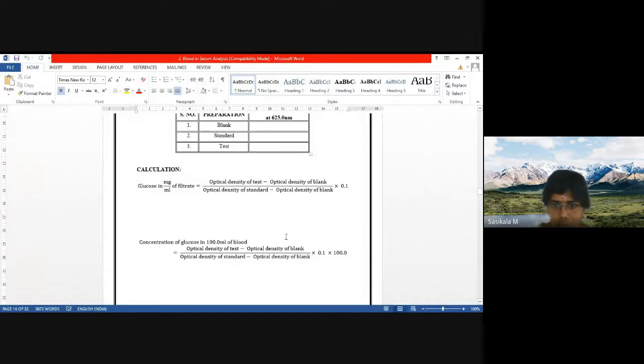Okay, and this will give you milligram per ml. Per ml, what is the concentration you will be getting? Then concentration of glucose in 100 ml of blood. In order to get 100 ml or deciliter, milligram per deciliter, you have to apply this value in this formula. Whatever glucose amount value you are getting in the first formula, you have to multiply with 100 in order to get milligram per deciliter. So the first formula will tell you about milligram per ml value, and the second formula will tell about milligram per 100 ml value, that is deciliter value. Usually we will be measuring with milligram per deciliter only, no?